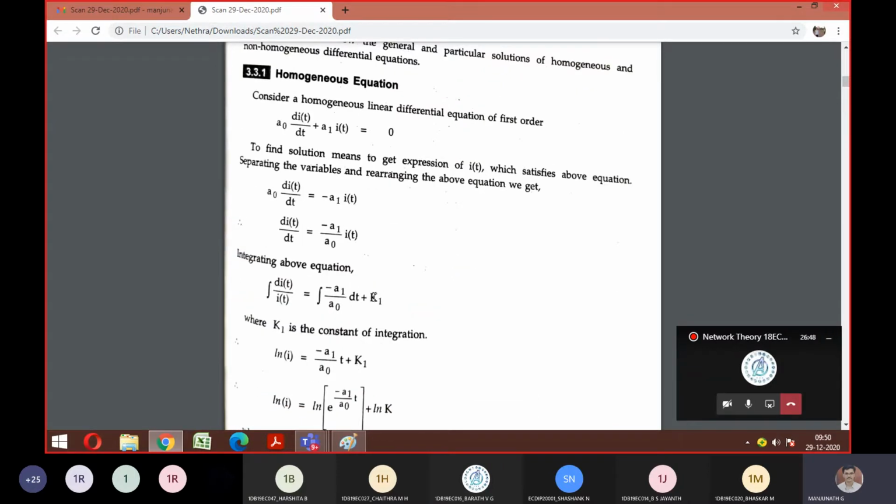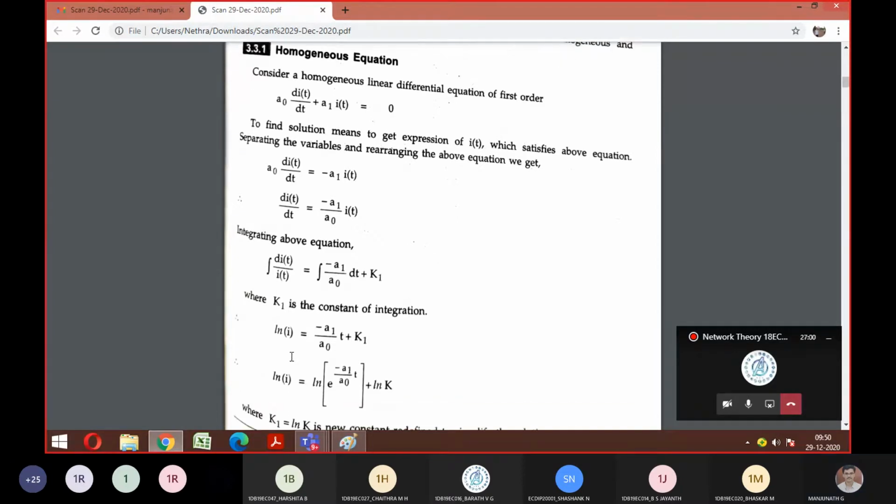After doing integration, some K1 constant is also occurring. What is the integration of di by dt? Nothing but I can write ln I. Everyone? Yes, sir. Integration of di by dt, I can write as ln I. Similarly, on the right hand side, minus A1 by A0 is your constant term, that is why it is coming out. What is left is integration of 1 into dt. You know integration of a constant is t, so integration of 1 is t. That's why t is there, plus K1.